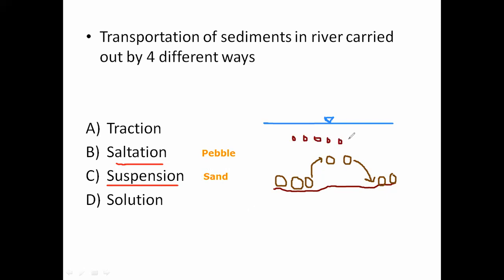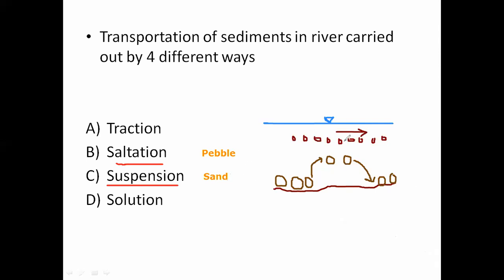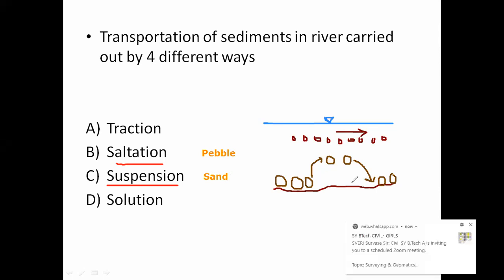Very small size चे लँड सॅन्ड पार्टिकल्स असतील ते नेहमी वॉटर मध्ये अपलिफ्ट केलेले असतात आणि त्या अपलिफ्ट मुवमेंट मध्ये ते एका प्लेस पासून दुसऱ्या प्लेस पर्यंत काय केले जातात, ट्रान्सपोर्ट केले जातात. So such a type of transportation of the sand particles in the river water is considered as a suspension. Means they are always present in the water, they are not settled at the bottom.